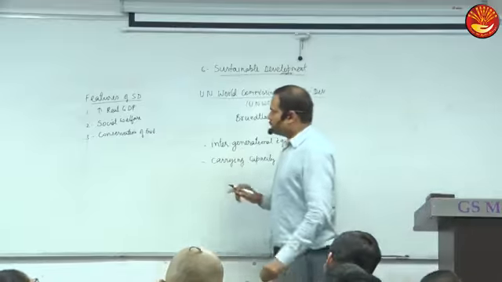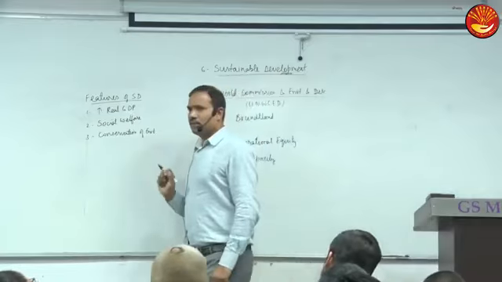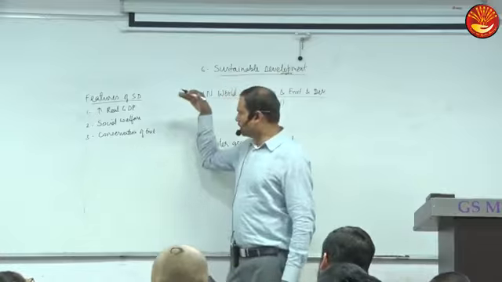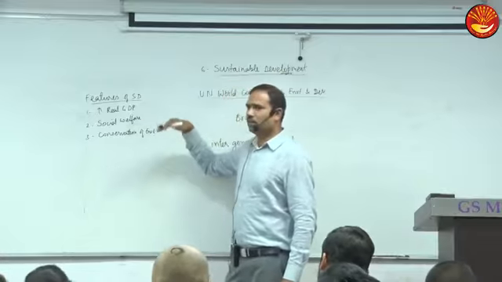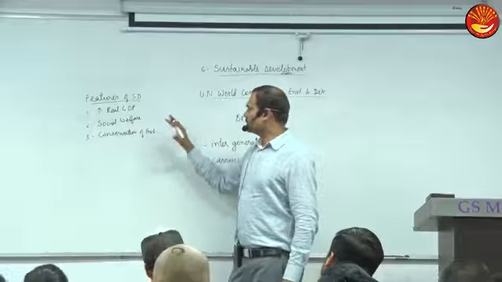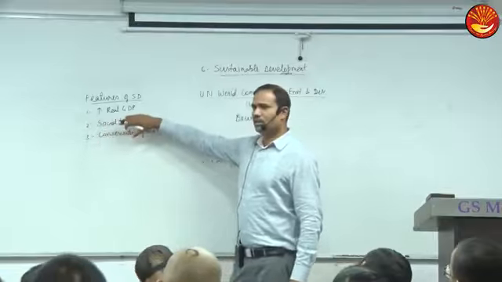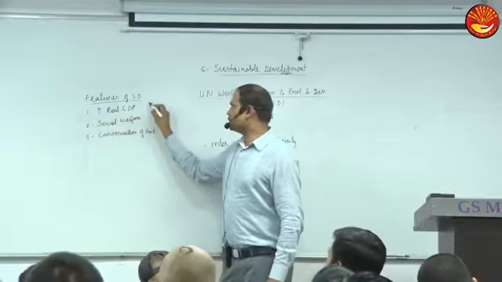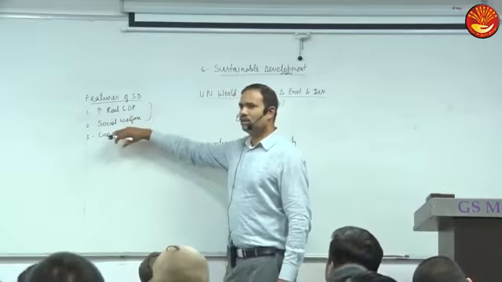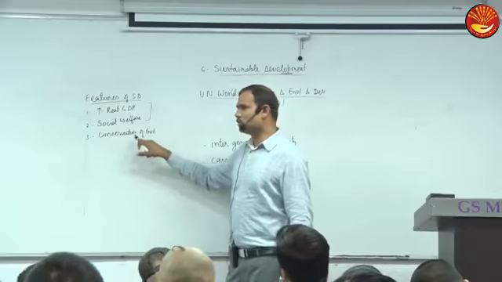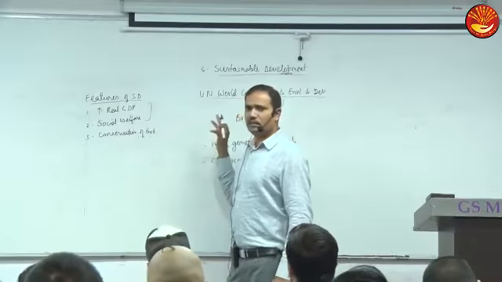So these are the features of sustainable development. We have to increase production and welfare in a sustainable manner, taking care of the environment. If we talk about the first only, that is a feature of economic growth, and the first two are features of economic development. If we include this also, then it becomes sustainable development.